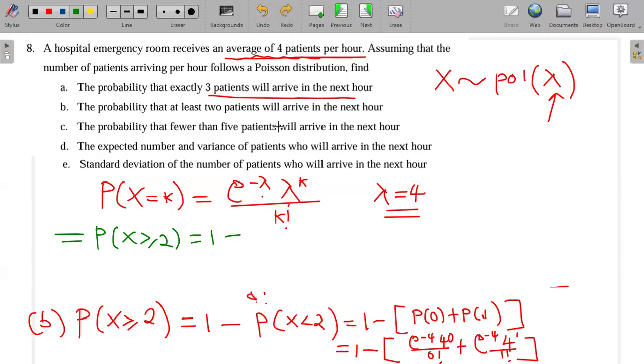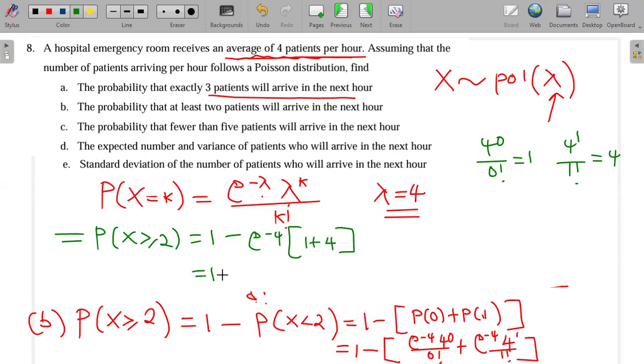I can even factorize the e to the power minus 4, so that in the brackets I remain with 4 to the power 0 over 0 factorial, which is 1, and then 4 to the power 1 over 1 factorial, which is 4. So I'm just going to remain with 1 plus 4, which is 5.